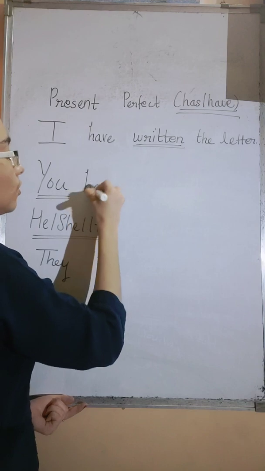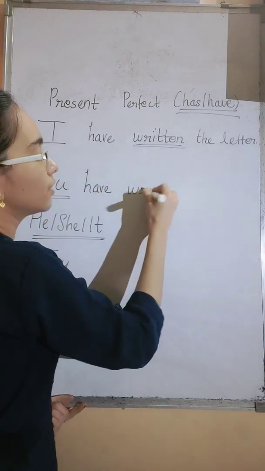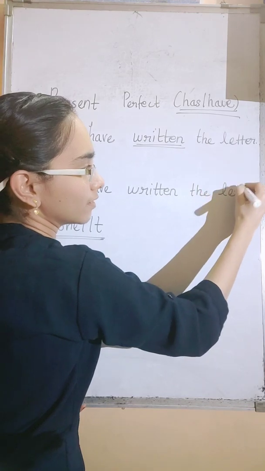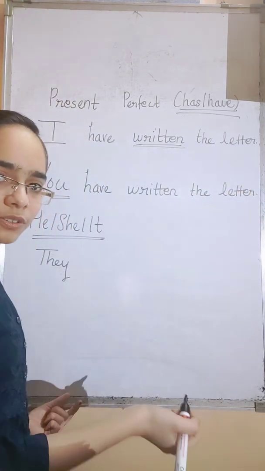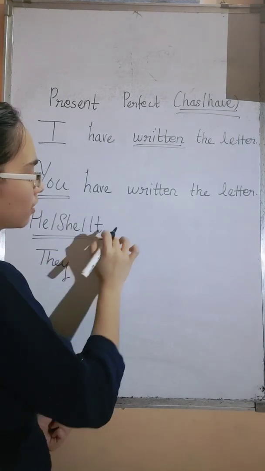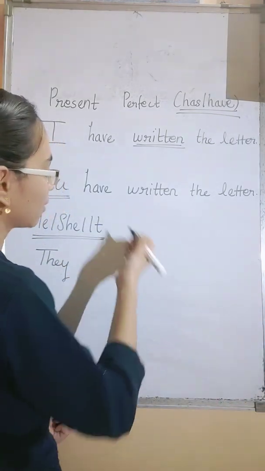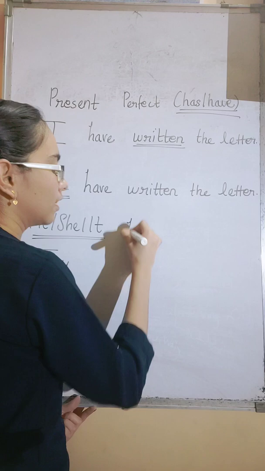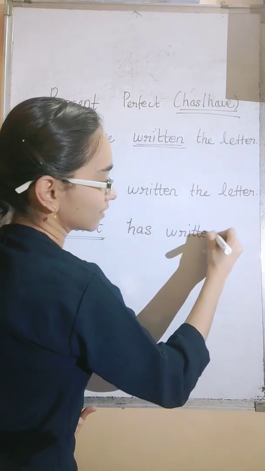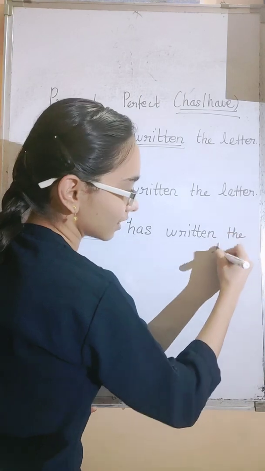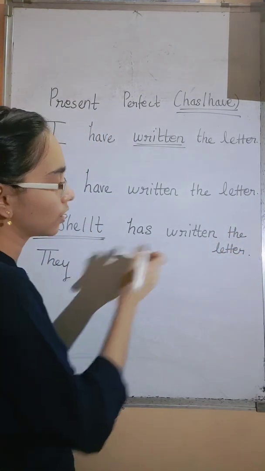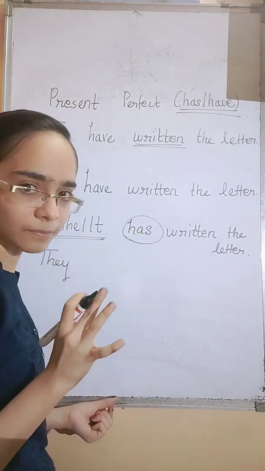Next, you have written the letter. Next, he or she, it usually will not come because it is an object. He has written the letter. She has written the letter. Remember, for third person singular, you will have to use has.